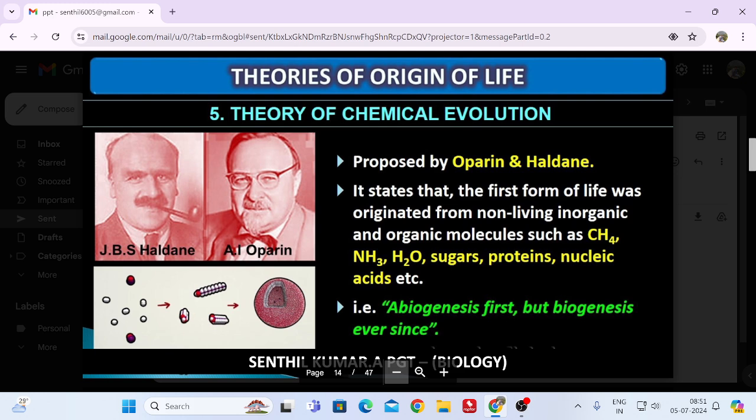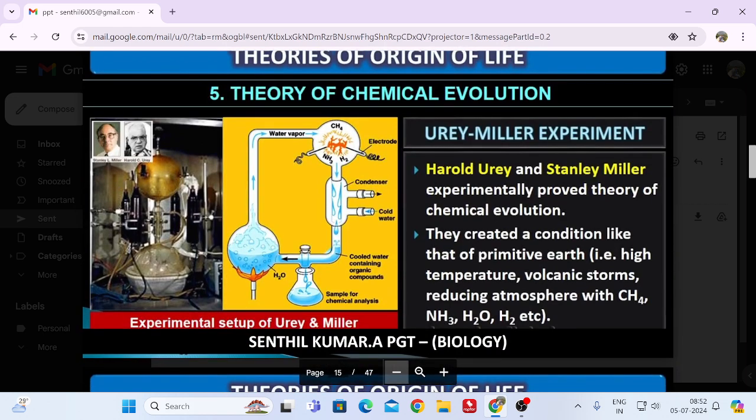So abiogenesis first, but biogenesis is ever since. How? That is called the Urey-Miller hypothesis, or experiment also we can say. In the Urey-Miller experiment, you can see that particular diagram: the flask, and on another side the electrode is installed, and a condenser is there. Down from the condenser, you can identify the conical flask to collect the sample. This is the complete setup.